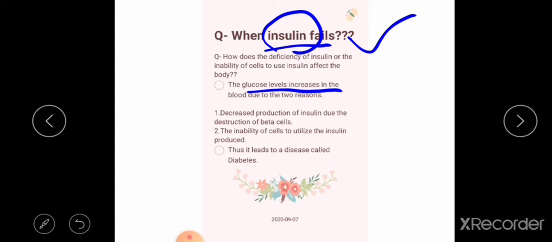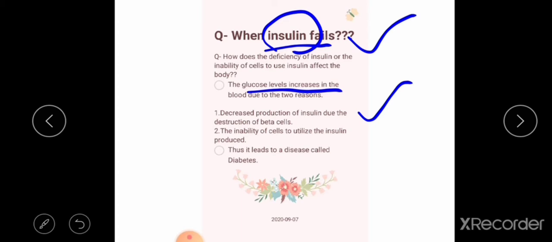So there are two reasons for increased glucose level in the blood. What are the two reasons? First one, decreased production of insulin due to destruction of beta cells. We know beta cells are the cells present in the islets of Langerhans in the pancreas, and these beta cells produce insulin.